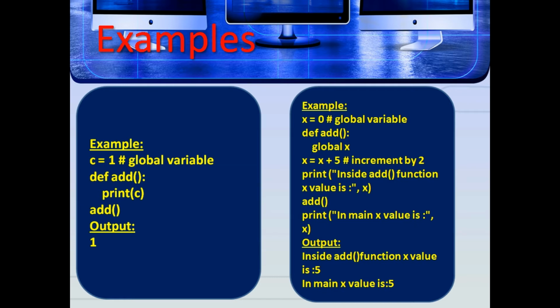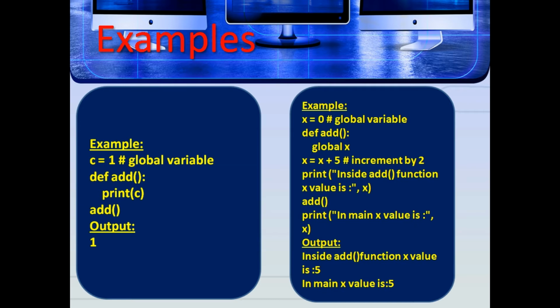The next program is x equal to 0. Def add, global x, x equal to x plus 5, print of "inside add function x value is", comma x. Then add, and print of "in main x value is", comma x. Here the output is: inside add function x value is 5, in main x value is 5.